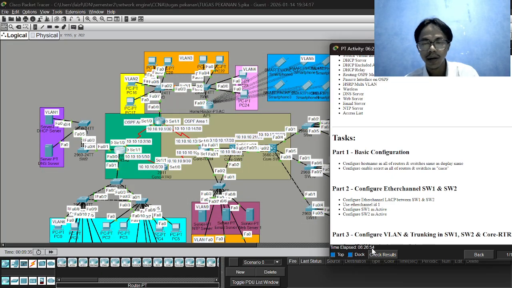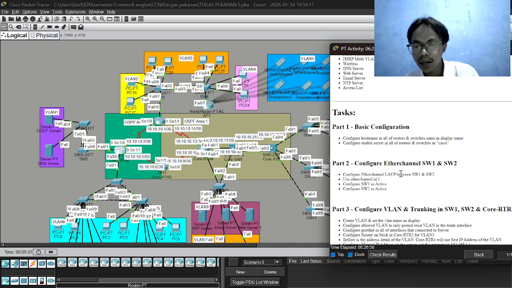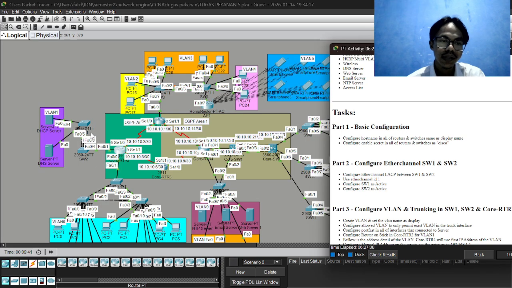Next, for part 2, configure the EtherChannel LACP between SW1 and SW2. Use EtherChannel ID 1, configure SW1 as active and SW2 as active. Okay, where's SW1?